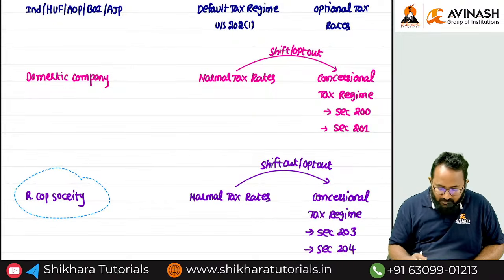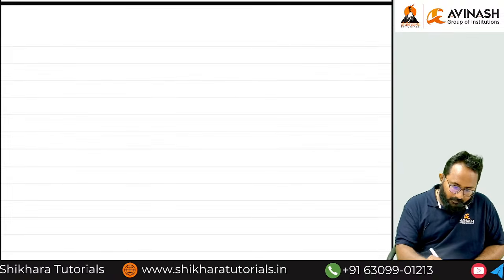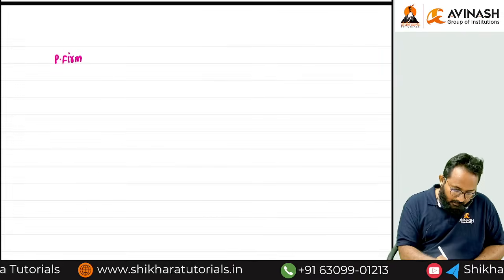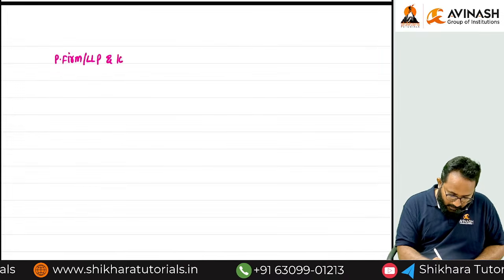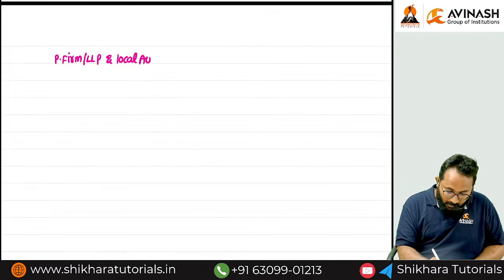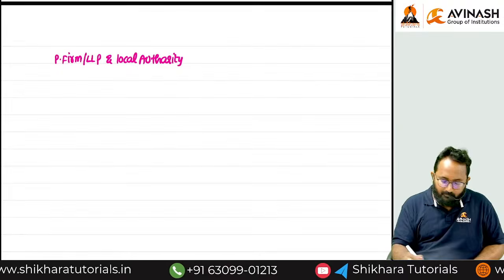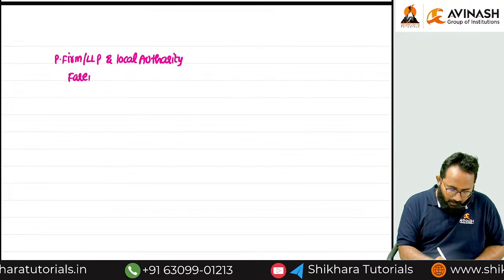Then what about the remaining persons, sir? Only one regime we have. Can you tell me remaining means whom? Partnership firm, LLP, local authority. Next, foreign company.